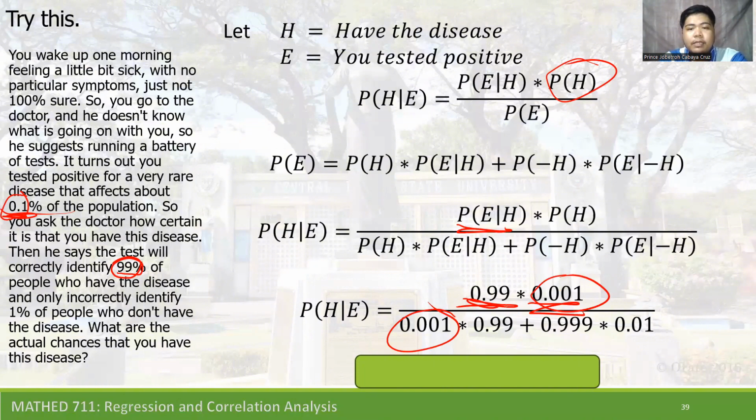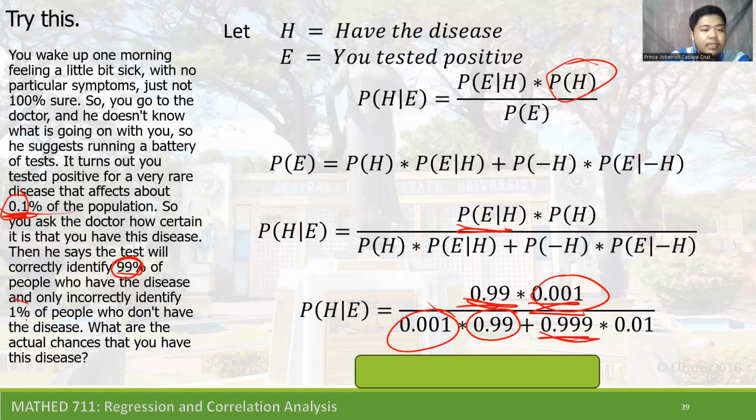And so now we have the probability of having the disease multiplied by the probability of being tested positive given that you have the disease, and the probability of not having the disease. So it is 0.1%, and 100% minus 0.1% is equal to 99.9% of not having the disease, multiplied by the probability of being tested positive given that you do not have the disease.